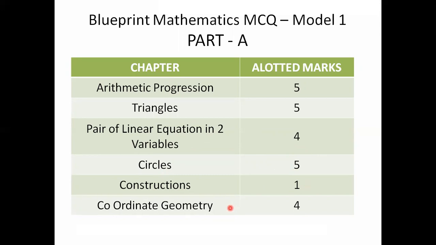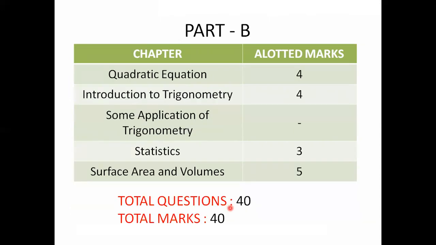Next, coordinate geometry. From this chapter they allotted 4 marks, which means 4 questions they will ask. This is part A.